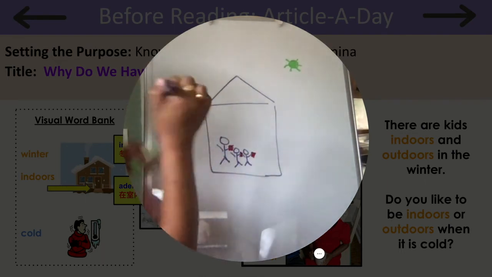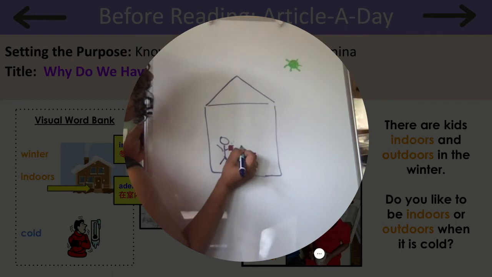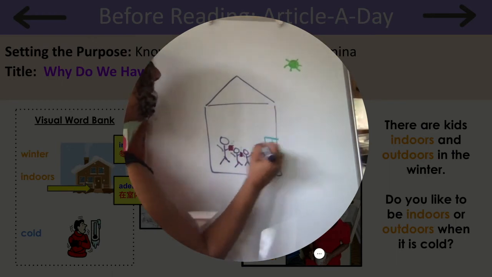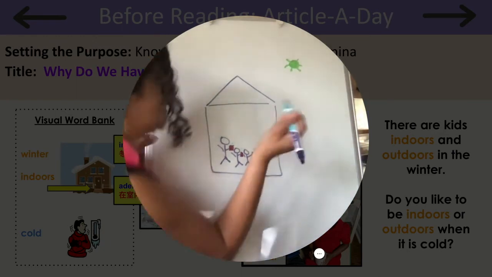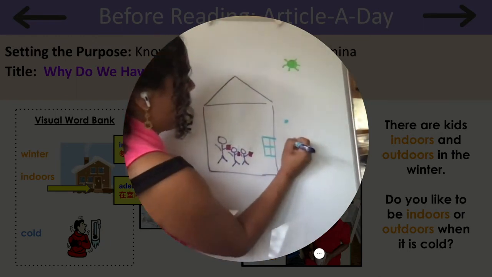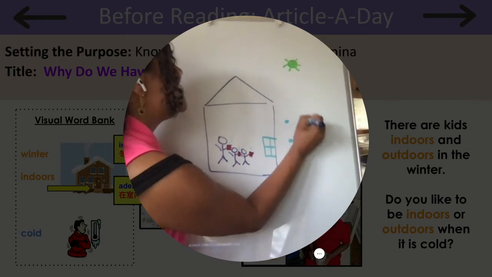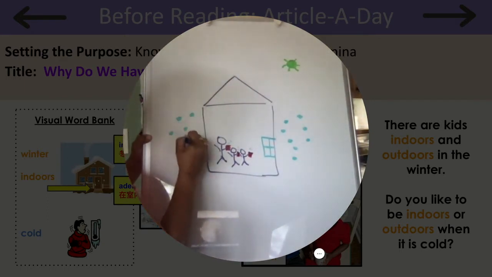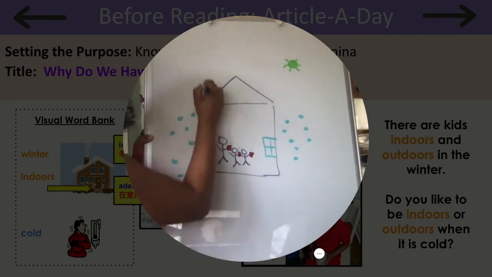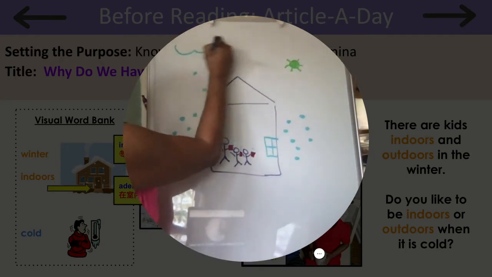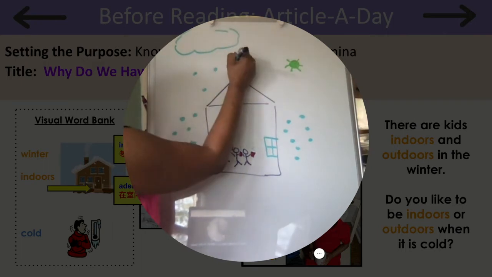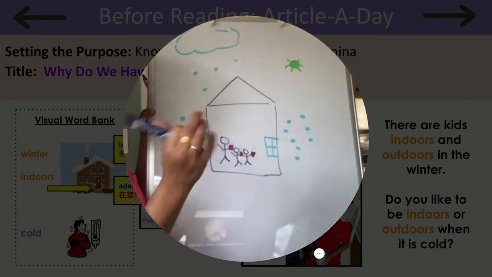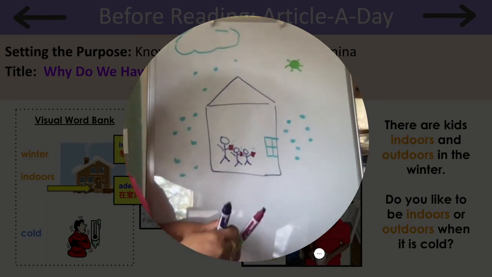And maybe we have some steam coming out of that hot chocolate. And we're looking out the window. Because guess what? It's snowing outside. That's the best part of winter, is all of the snow. So let's draw lots and lots of snowflakes. And maybe some clouds. All right, now that I'm done with my drawing, it's time for me to label my picture.